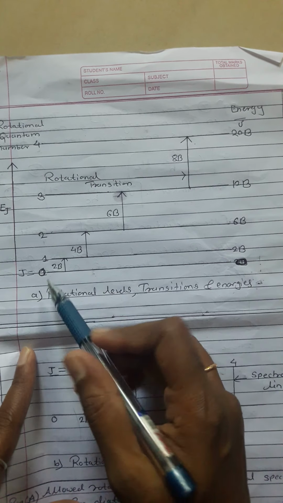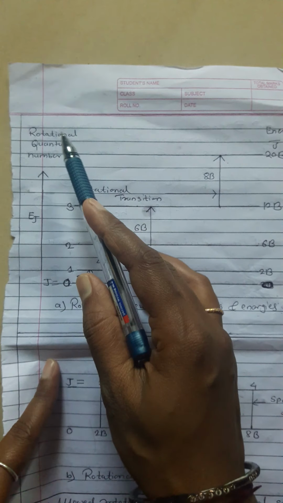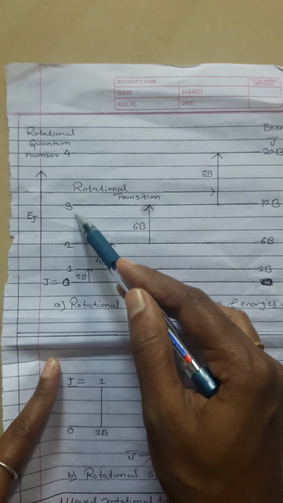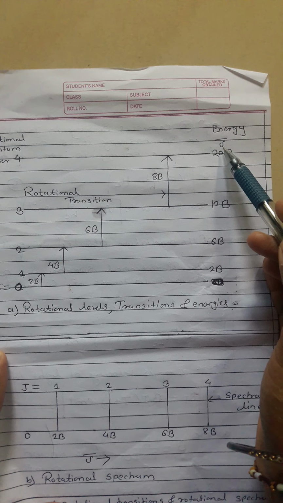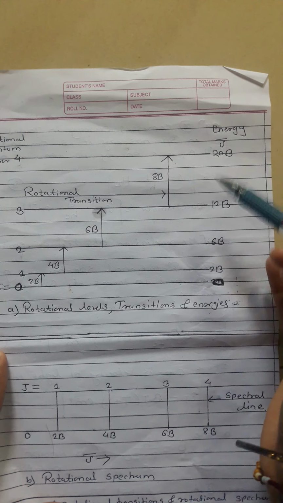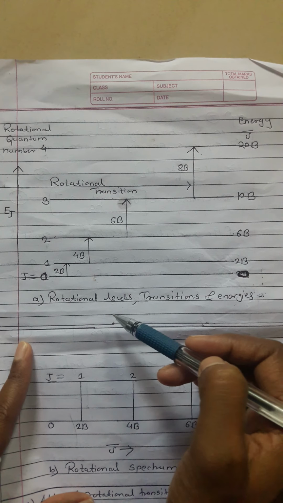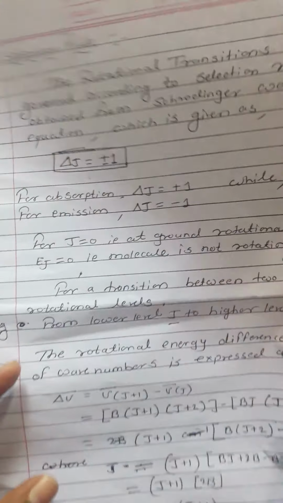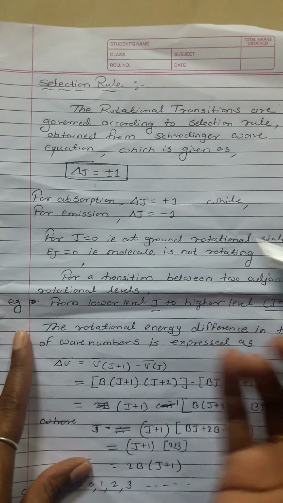Here J is equal to 0, then 1, 2, 3. These are the rotational quantum numbers, 0, 1, 2, 3, 4. And here the energy is expressed in nu bar: 0, 2B, 6B, 12B. This is the rotational level transition and energies diagram. Here Ej is equal to 0, which means the molecule is not rotating.